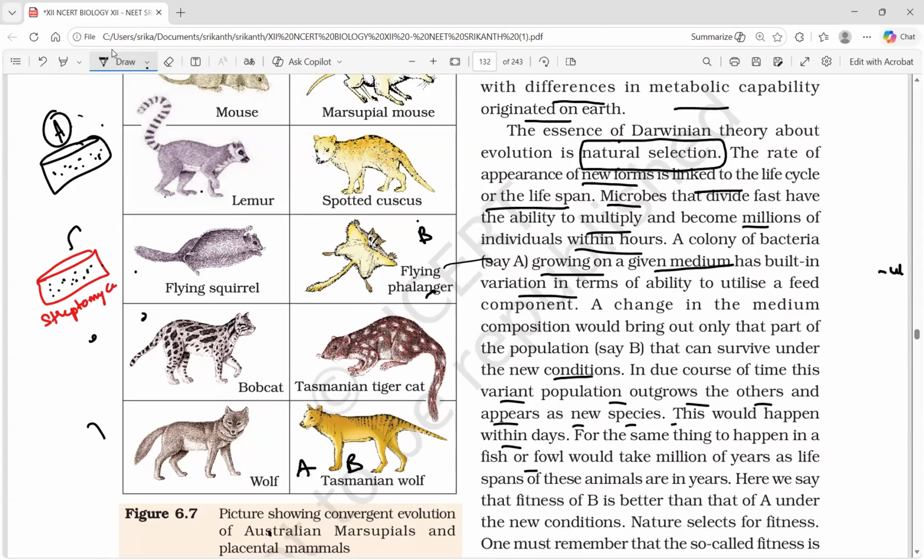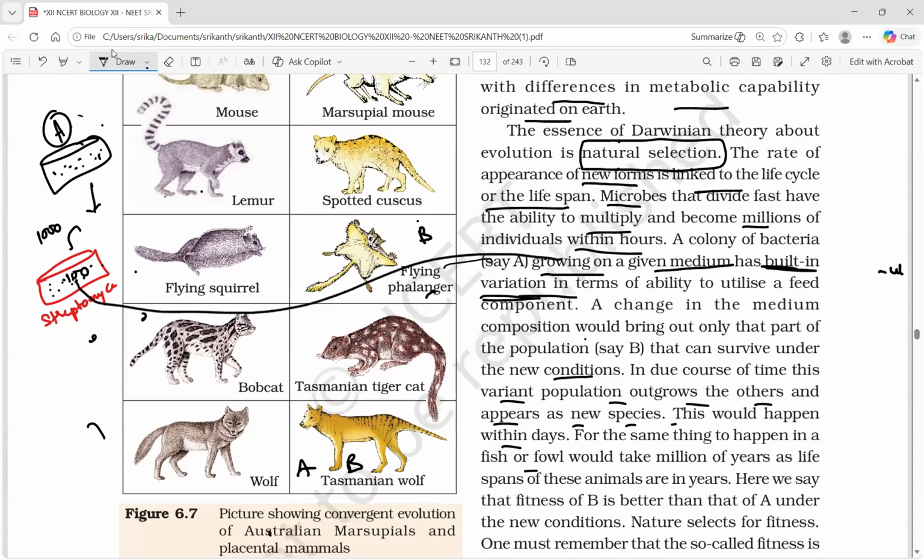A colony of bacteria growing in a given medium has a built-in variation. This is the flavor of Darwin. Remember, built-in variation, in terms of ability to utilize a feed component, a change in the medium composition. I changed the medium composition here. I shifted to the streptomycin solution. So out of 1,000 I shifted, some 100 survived.